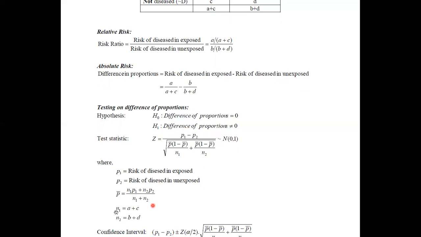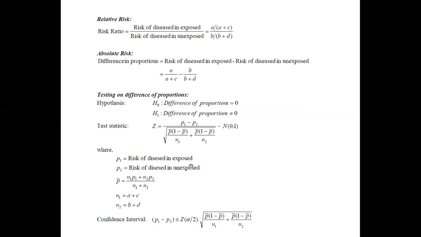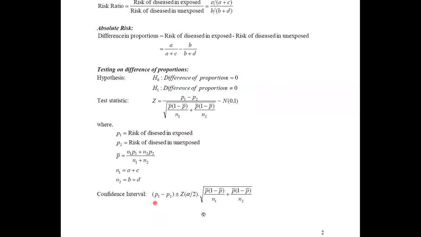where N1 equals A plus C. It is the total number of exposed, and N2 is the sample size of unexposed. A plus C is the sample size of exposed, and N2 is the sample size of unexposed. Therefore, you can use this equation to calculate the value for P bar. And this is how we are constructing the confidence interval for the difference of proportion.